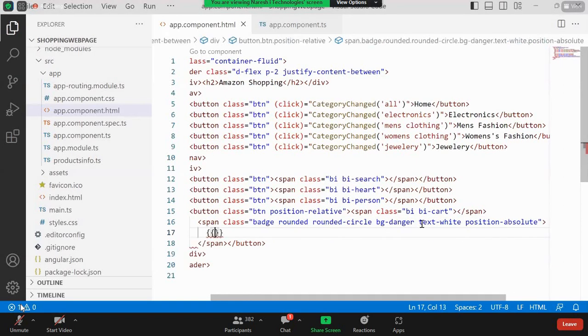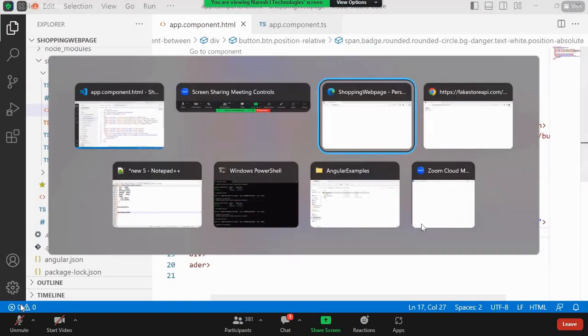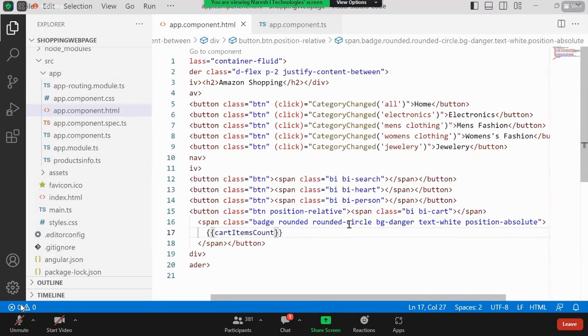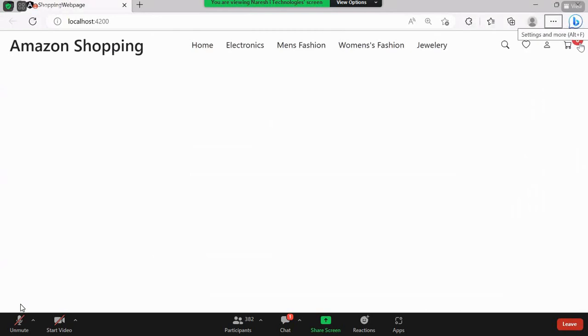Absolute. Okay. Here you can use the same variable. Now you can see I have applied different classes here. Badge, rounded circle, background danger and red color, text is in white color, position is absolute. All these things I used just to display this one. Okay. Understood. Right. That applied for the number that we have given. So this is what I have done.